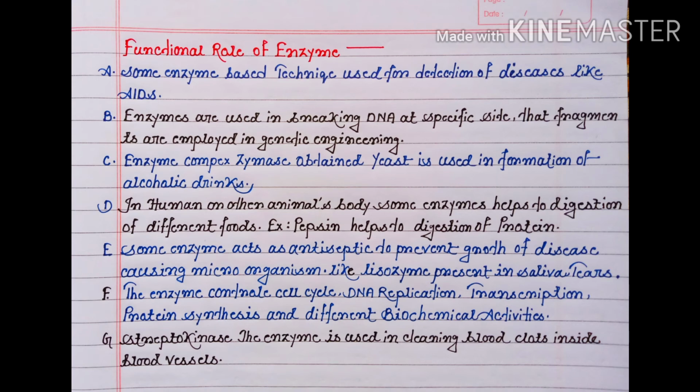Now in the next point, in humans or other animals' bodies, some enzymes help in the digestion of different foods, like pepsin helps in the digestion of protein. Next point, some enzymes act as an antiseptic to prevent growth of disease-causing microorganisms, like lysozyme present in saliva and tears. Some enzymes control the cell cycle, DNA replication, transcription, as well as protein synthesis and different biochemical activities which are held inside the body.